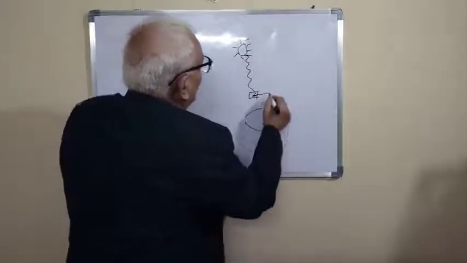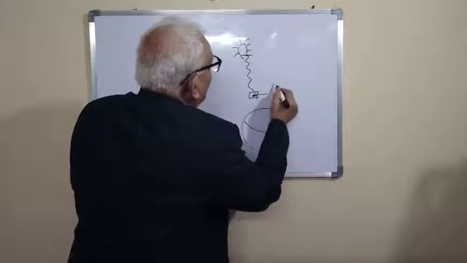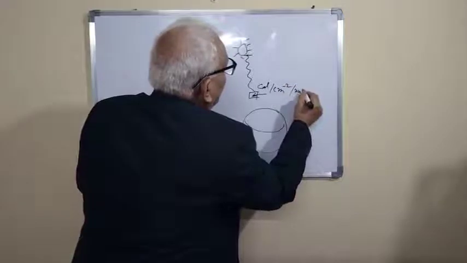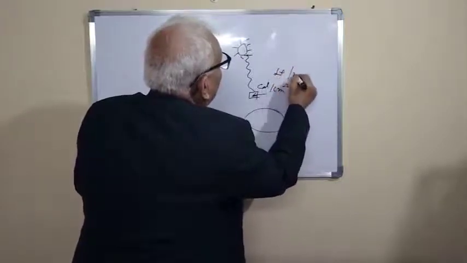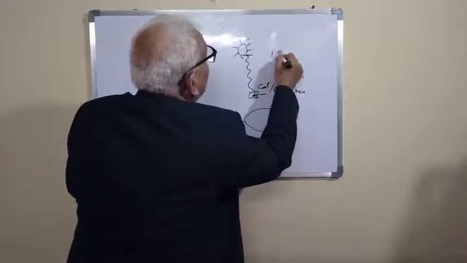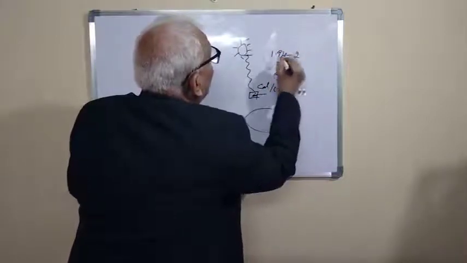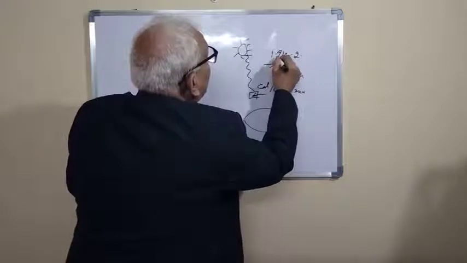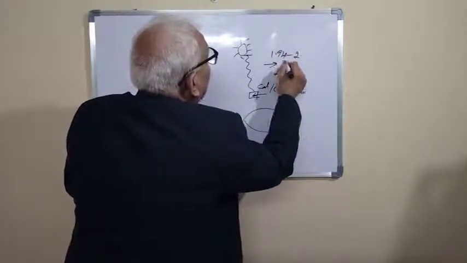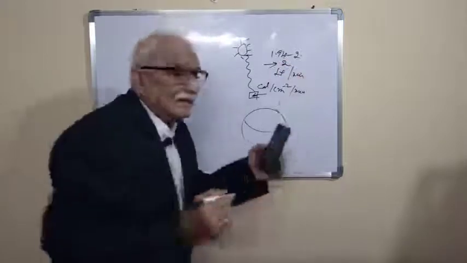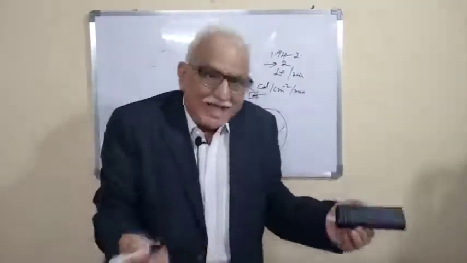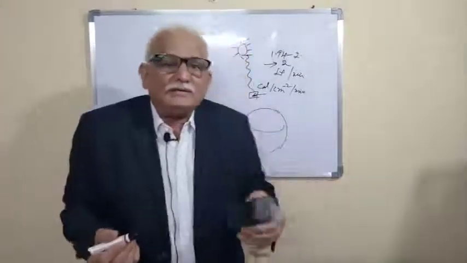So it is measured in calories per centimeter square per minute, or Langley per minute. What is the average value? It ranges from 1.94 to 2 Langley, or otherwise the average is 2 Langley per minute. Calories per centimeter square is also known as Langley.